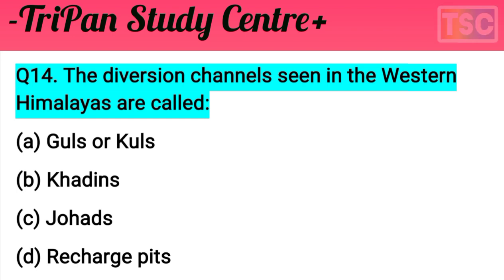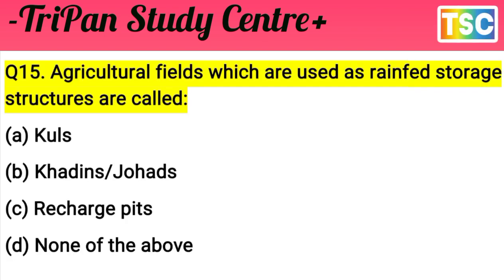The answer A is correct here: Guls or Kuls. The option A, Guls or Kuls, is the most important answer for this question. And the next question: agricultural fields which are used as a rainfed storage structure are called what?